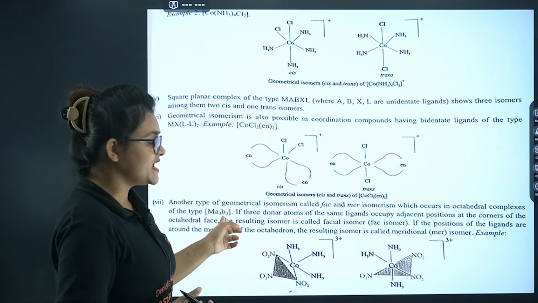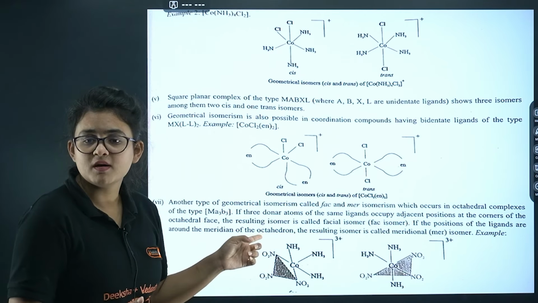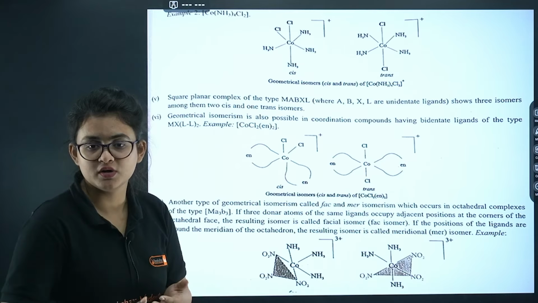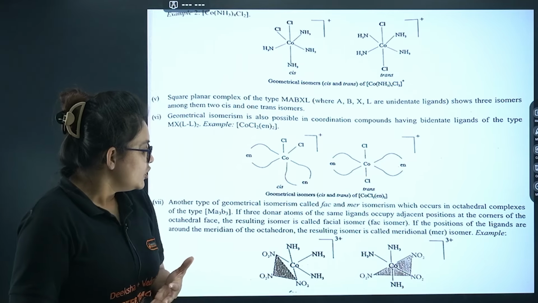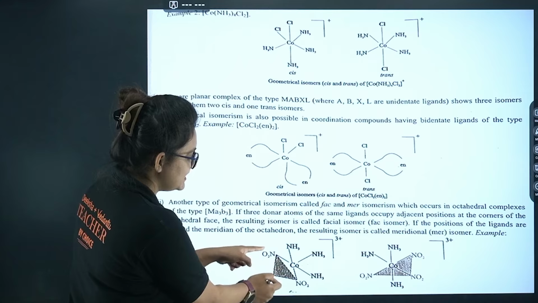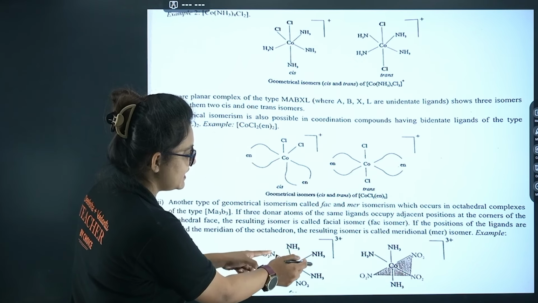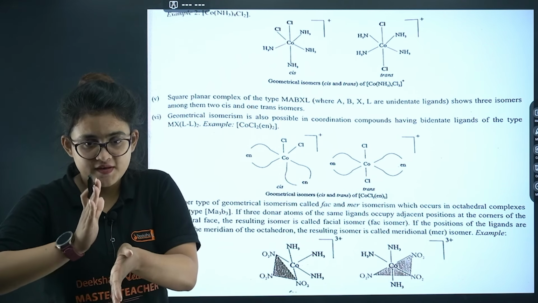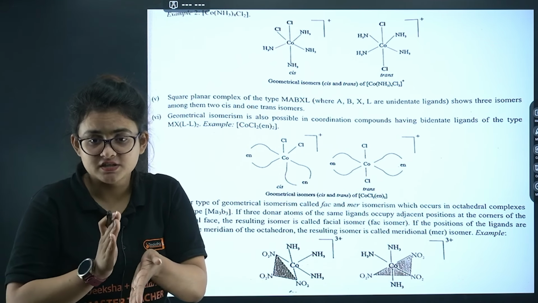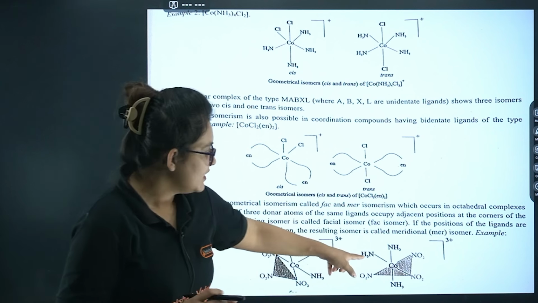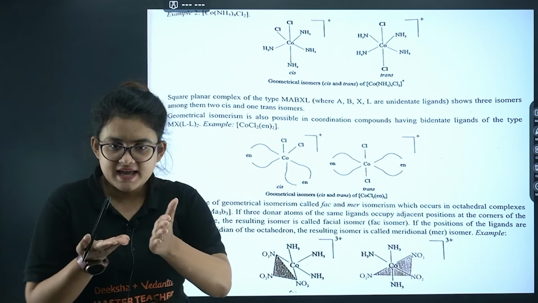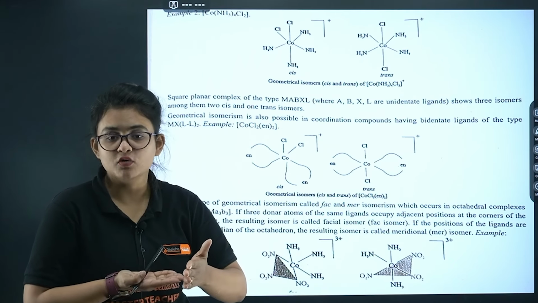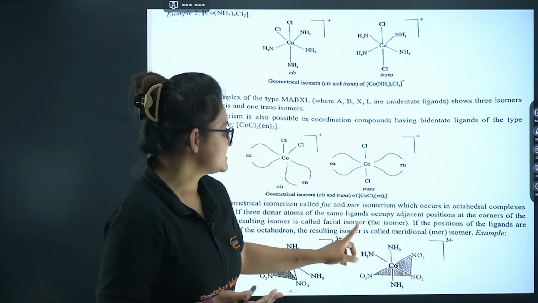Anyway, here comes another thing, that is the MA3B3 type of compound. If you have an MA3B3 type of compound, you can have facial and meridional. Facial means if you connect these three same type ligands and these three same type ligands, the two planes will be parallel and facing each other. But if one plane is like that and another plane is like this, one plane perpendicular to the other, that is meridional. Okay, I guess it's clear to you.